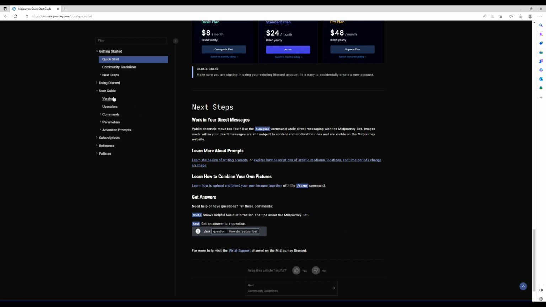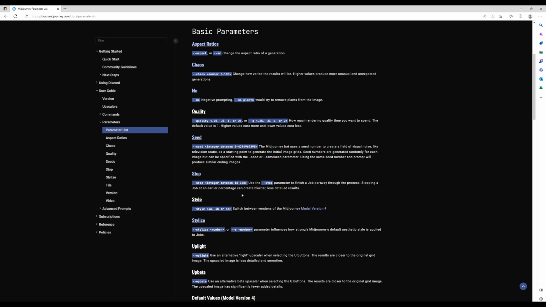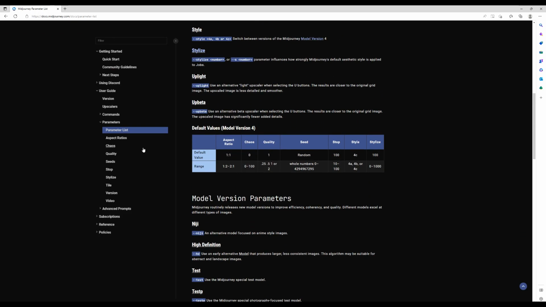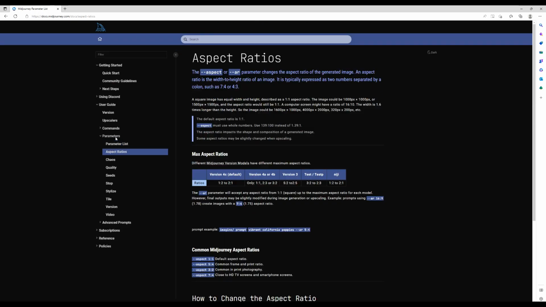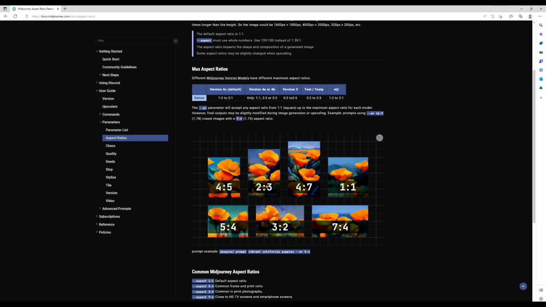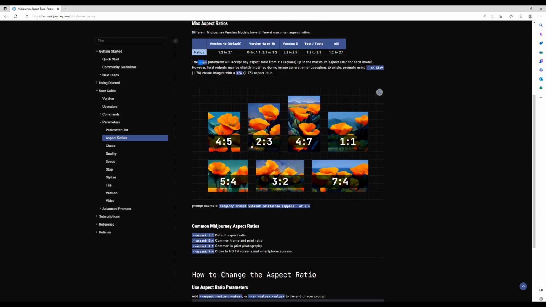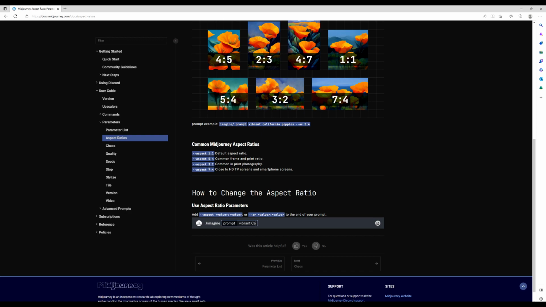If you have time, definitely go to User Guide and check the parameters. Here is the list of all parameters, but let me show to you a few most interesting ones. Aspect ratios. You can change the width to height ratio of your image by adding a command at the end of the query of --ar and your selected aspect ratio. It impacts the shape and composition of a generated image. For example, 1:1, 5:4, 3:2, 7:4.